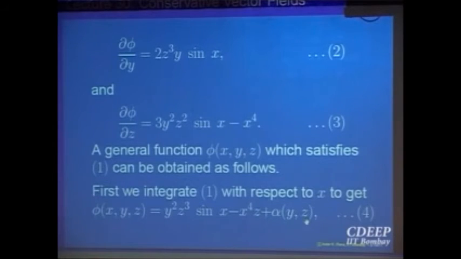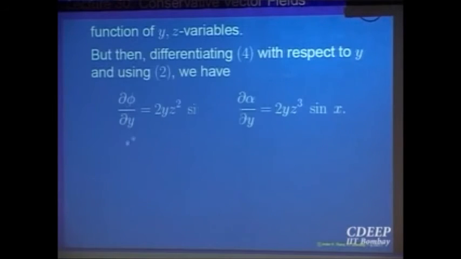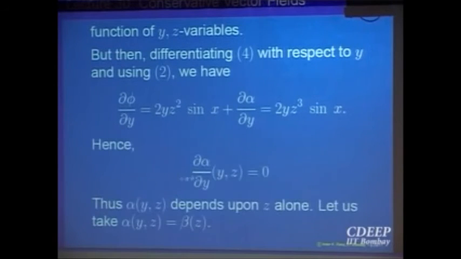So let us find the partial derivative and equate the two, and that gives me that this derivative must be equal to 0, because the rest is the same. So this derivative with respect to y is equal to 0. That gives me information. It says this function depends only upon z, it does not depend on y. So I can replace alpha of y, z by a function purely depending upon z.